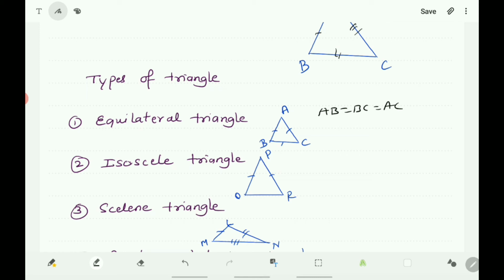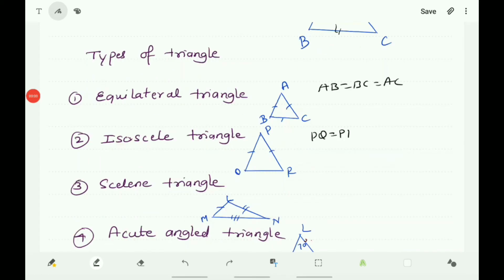And triangle PQR is an isosceles triangle. Here two sides PQ is equal to PR. Therefore, it is an isosceles triangle. Triangle LMN is a scalene triangle because here all three sides are of different measurement. That is, LM is not equal to MN, not equal to LN. Three sides are of different measurement, so it is a scalene triangle.